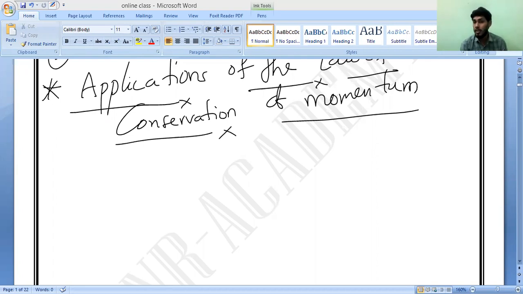Rockets and jet aeroplanes work according to the law of conservation of momentum. How, sir? The chemicals present inside the rocket burn and produce a high velocity blast of hot gases, a fast moving blast. These gases pass out through the tail nozzle of the rocket in the downward direction with tremendous speed, traveling very fast downwards. That is why the rocket moves up, to balance the momentum of the gases. Is it yes or no? Do you understand, all of you?